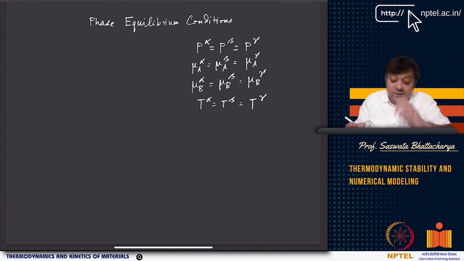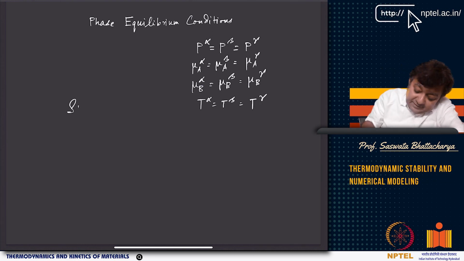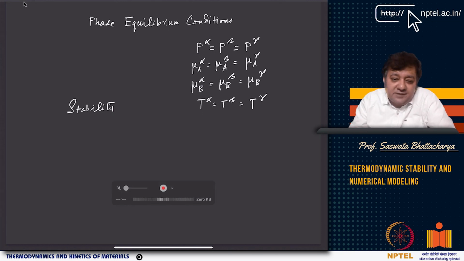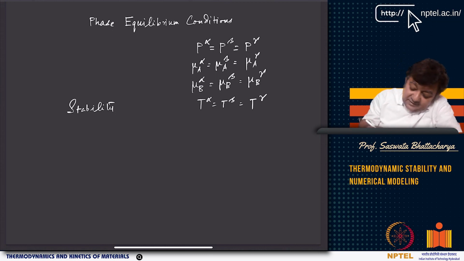However, we need to discuss stability, right? Stability, which is related to the second derivative. Whether the equilibrium is a stable equilibrium or a metastable equilibrium. We have discussed metastability, but we have discussed even unstable systems, right? We have discussed the instability gap, a temperature below which a solution becomes unstable and phase separates. We have looked at that, but how we formally treat stability is something that we will discuss.